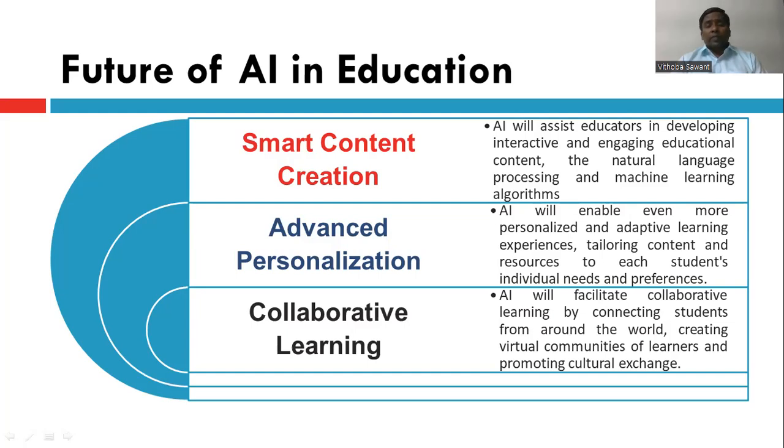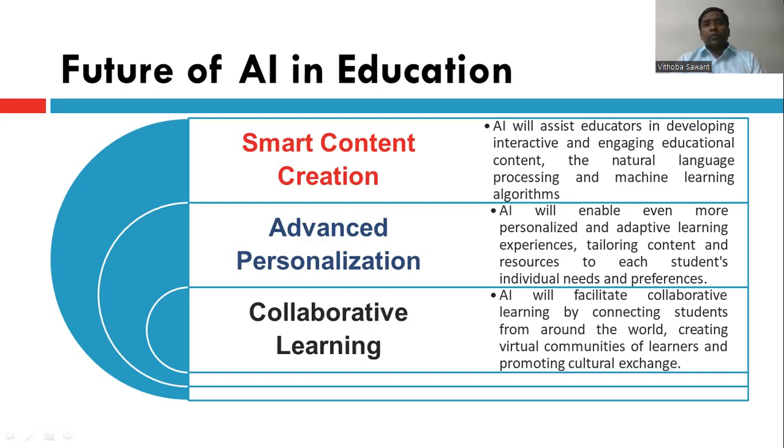Next is collaborative learning. We have previously seen collaborative and cooperative learning. Collaborative learning is connecting students from around the world. We are in India, but we want to connect with students in other countries. Easily we can connect through artificial intelligence or through the internet, and we can convey our content or easily teach them. This is very important. That is why we talked about the traditional classroom and distance learning; we have removed all these barriers.